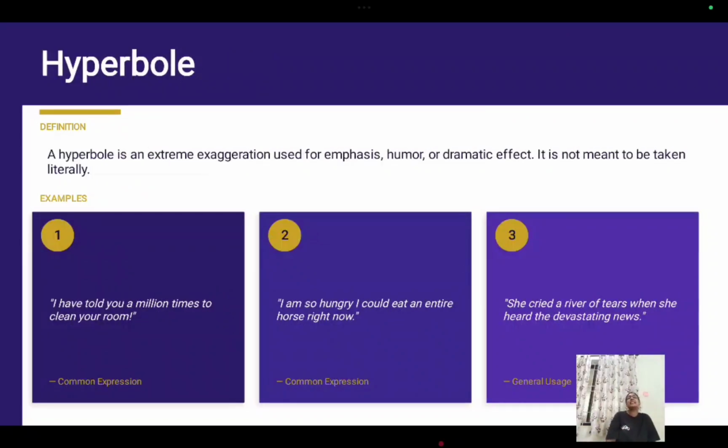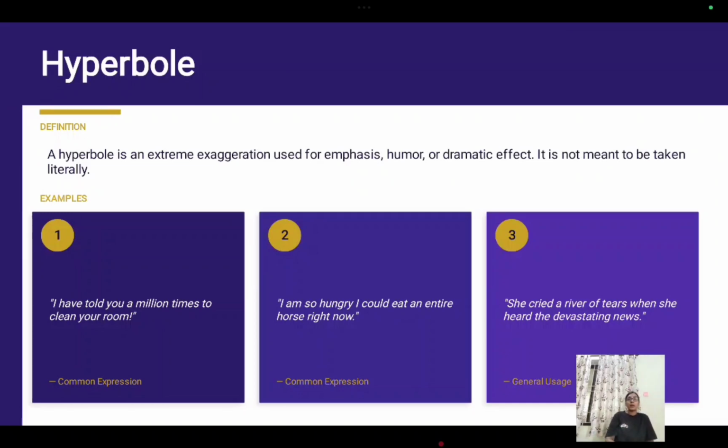Now comes hyperbole. Hyperbole is an exaggeration. Hyperbole means nothing but extreme exaggeration. If I tell you that I'm so hungry that I could eat an entire house right now, it doesn't mean that I'll be able to eat a house, right? So it is a literary device, a technique, a tool where we exaggerate things. I am so hungry, I could eat an entire horse right now. It is used to give a humorous effect or a dramatic effect or to give emphasis.